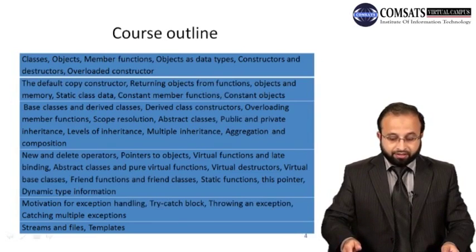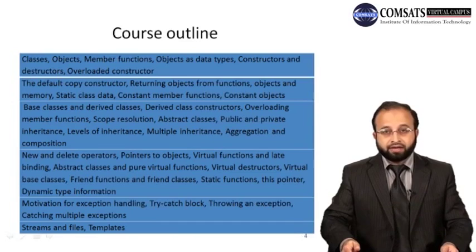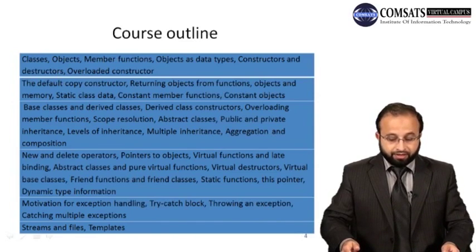Here comes the inheritance, derived class constructor, overloading member functions, scope resolution, abstract classes, public and private inheritance, level of inheritance, multiple inheritance, aggregation and composition. And then we will see new and delete operators.